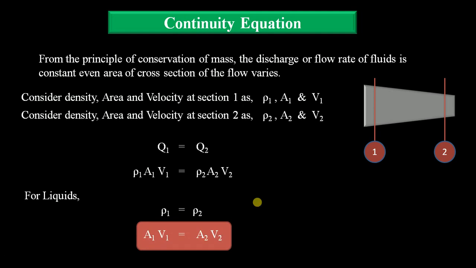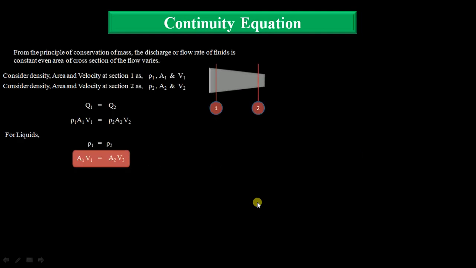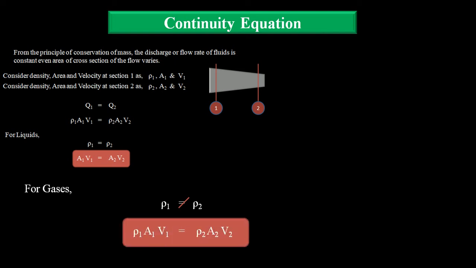Keep that aside. Next, similarly we try to write for gases, and for gases as we know it should be written in terms of mass flow rate only. Because ρ1 is not equal to ρ2, that is, the density is not constant for gases, we can write the equation in terms of mass flow rate, that is ρ1A1V1 is equal to ρ2A2V2. So this is the continuity equation for gases. When you consider the gas, we need to consider the mass flow rate. When you consider the liquid, we need to consider volume flow rate. That is the continuity equation statement.